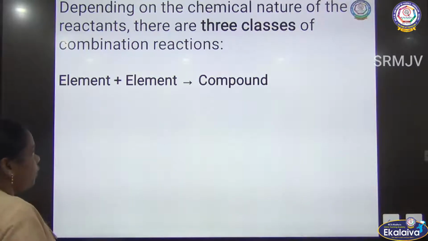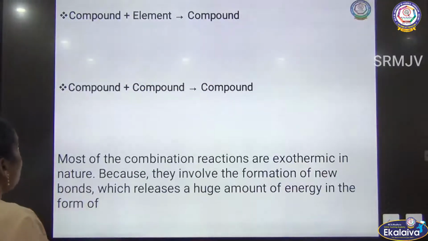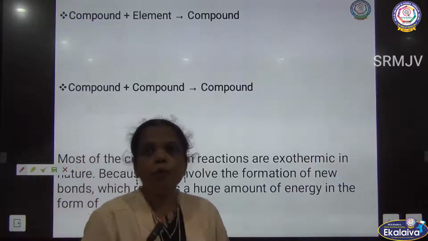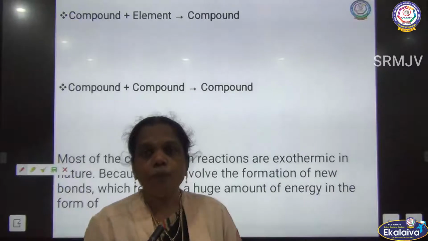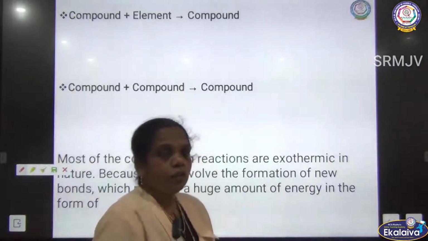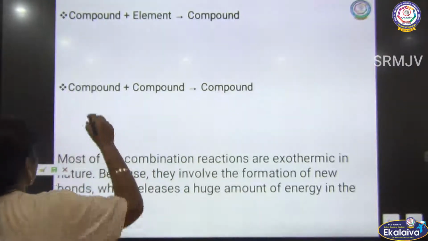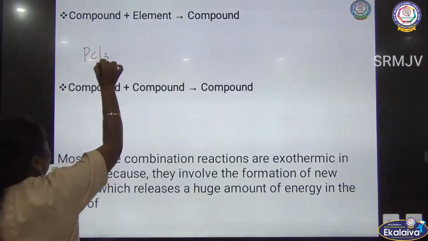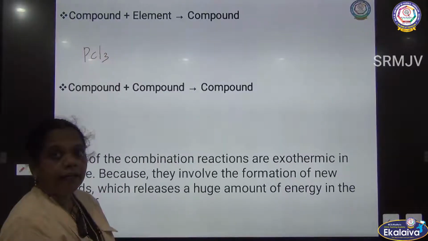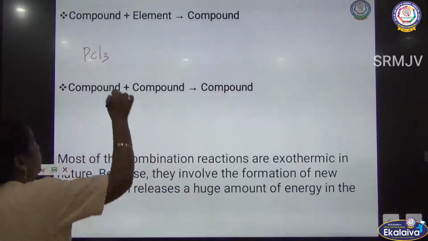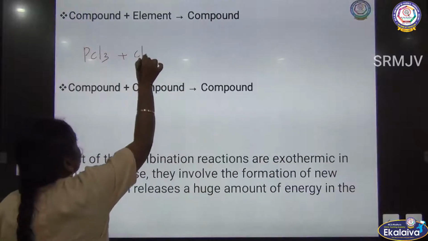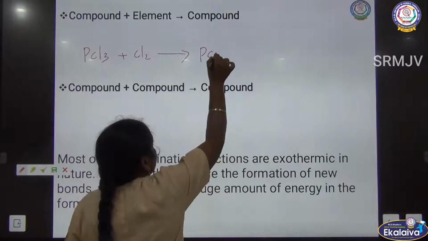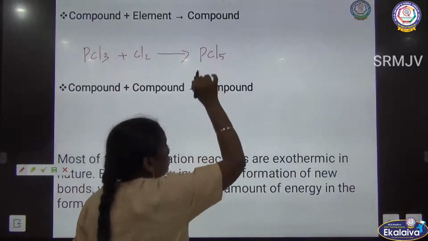The next type of combination is compound plus element. Now we combine a compound with an element to form a compound. For example, the compound PCl3, phosphorus trichloride, reacts with chlorine to form phosphorus pentachloride.